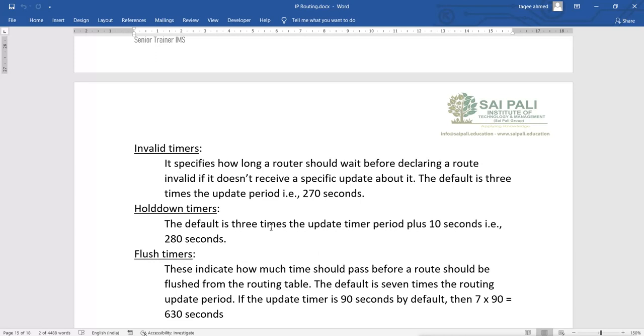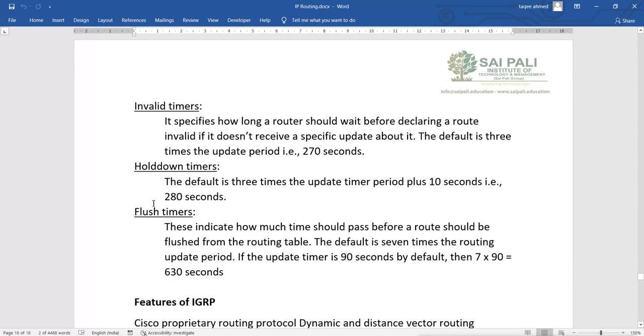But still the network will not be removed from the routing table until the flush timer. This indicates how much time should pass before a route should be flushed from the routing table. After the flush timer, it will remove the route from the routing table. The default is 7 times the routing update period, and if the update timer is 90 seconds by default, then 7 times 90 is 630 seconds. So after 630 seconds, it will completely remove the route from the routing table.